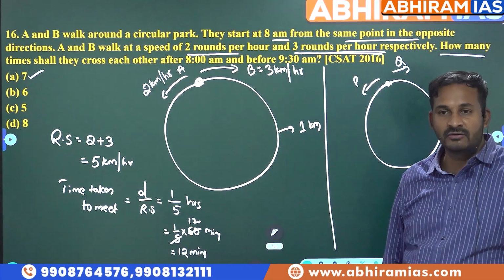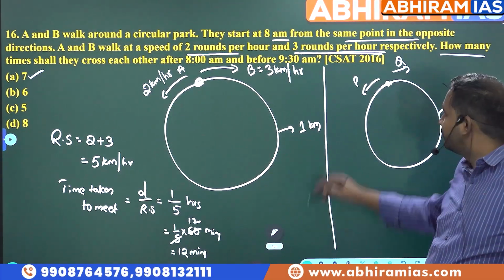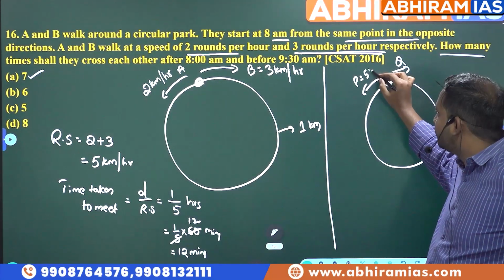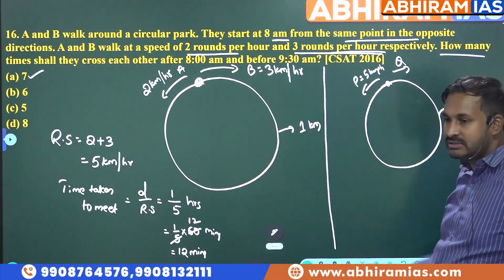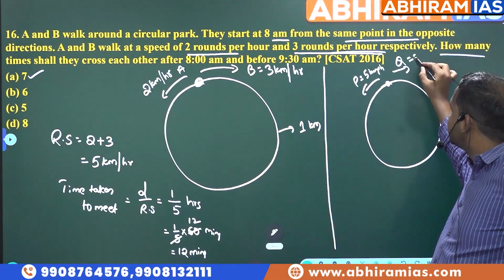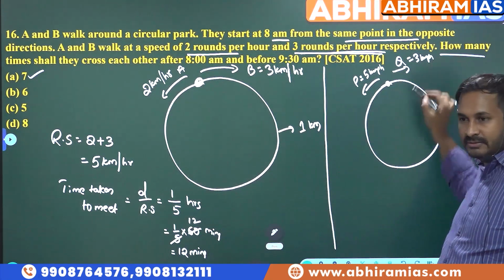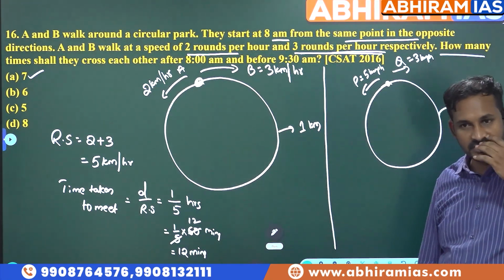P makes how many rounds, students? 5 rounds. That means P's speed will become 5 kmph. Q makes how many rounds? 3. So Q's speed is 3 kilometers per hour. Okay. Right, sir. Good. Super.